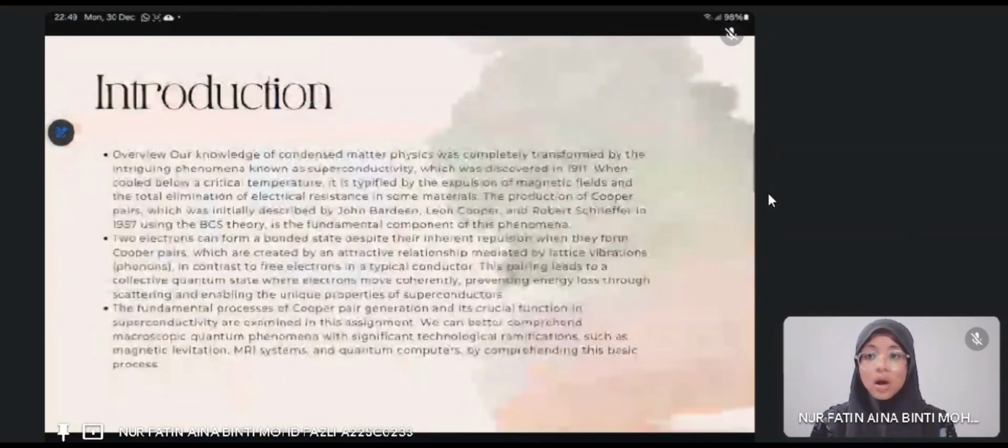The introduction. Overview. Our knowledge of condensed matter physics was completely transformed by the intriguing phenomenon known as superconductivity, which was discovered in 1911. When cooled below a critical temperature, it is typified by the expulsion of magnetic fields and the total elimination of electrical resistance in some materials.